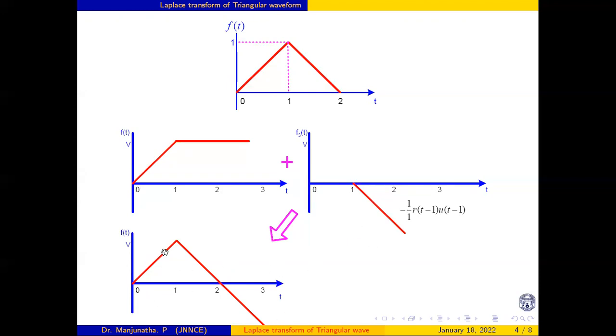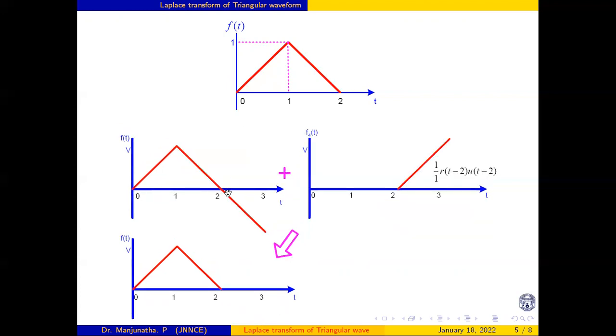The slope here is 1 by 1, means between 1 and 2, at this 2, the slope will be crossed and it goes on increasing. But when I reach 2, it should stop. So I am going to explain that in this slide. When I reach 2, one ramp function is introduced at 2 with a slope of 1. So it is introduced at time period 2, r of t minus 2, u of t minus 2. When I add these, finally we get this waveform.